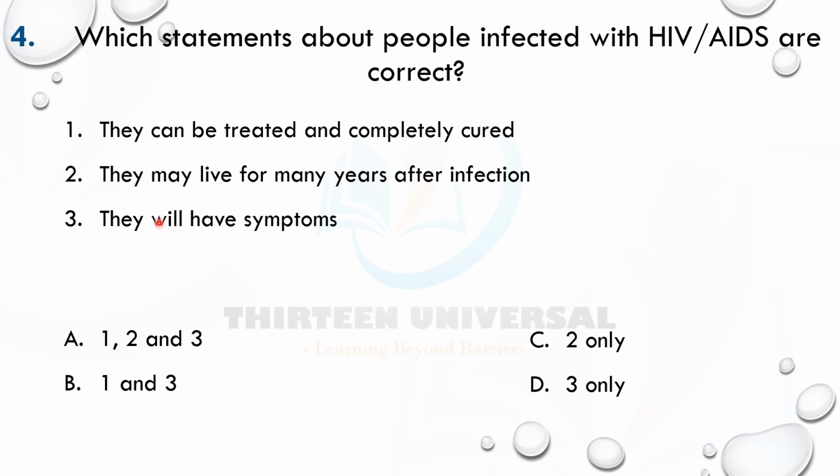If you check three, it says they will have symptoms. Yes, initially they appear to be symptomless until the HIV infection develops to full-blown AIDS. So you start seeing a lot of symptoms at the later, advanced stage of the infection, where all immune cells have been suppressed or weakened, and then you start seeing things like fatigue, a lot of flu infections, and opportunistic infections like tuberculosis.